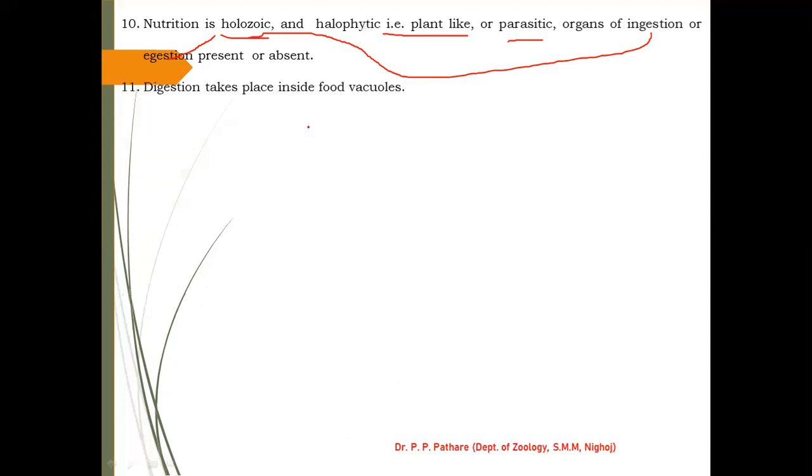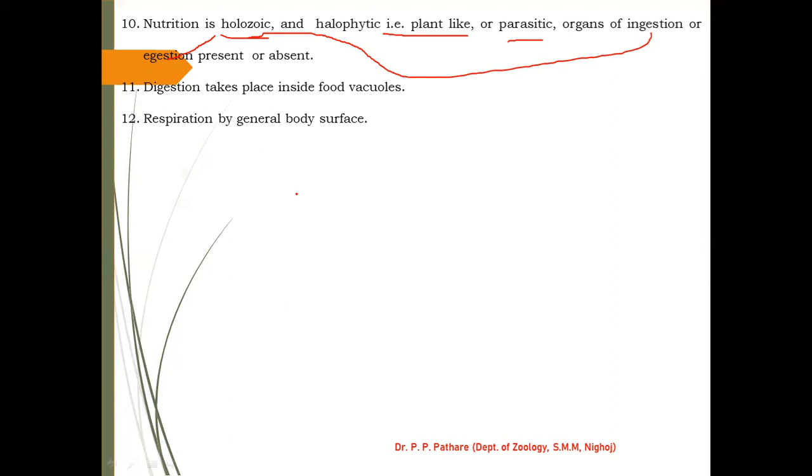Digestion takes place inside the food vacuole. The food vacuole is one type of sac-like structure present in their body, spread all over the body of protists, and these food vacuoles work for digestion of the food material fed by your protist animals. Respiration through the general body surface. I was given the information.